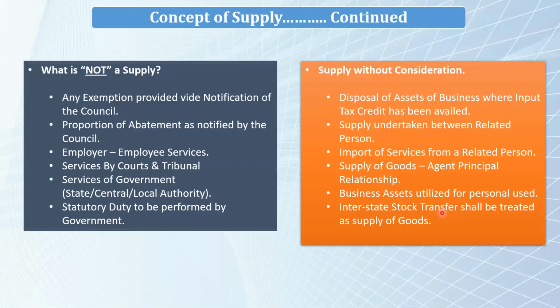So even though the PAN number is common for both the GST numbers, transfer of goods from one state to another would attract GST. So supply without consideration, here all these things are covered under GST. Taxability would be there since it is covered either in Schedule 1 or Schedule 2 of GST as supply, right?